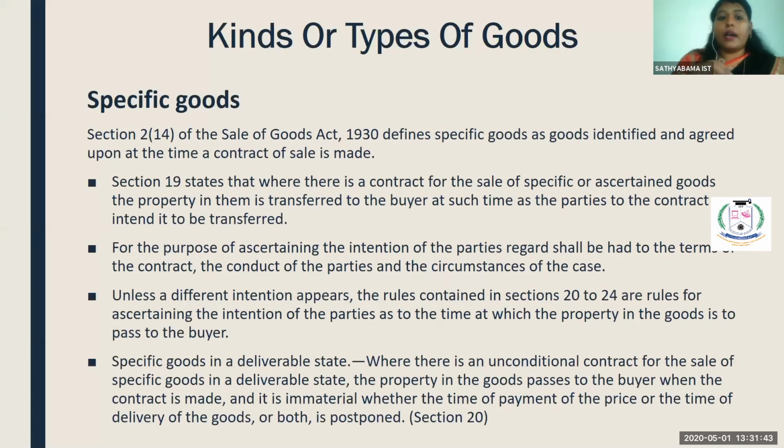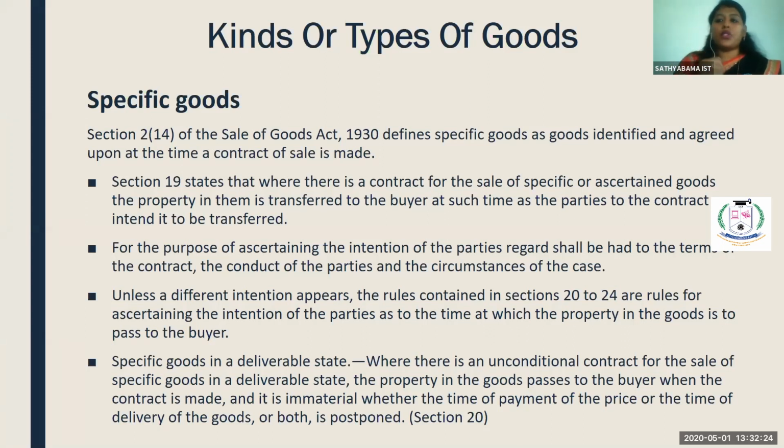Now let us move on to kinds of goods. There are three types of goods: specific goods, future goods, and contingent goods. These three are the important types of goods. Section 2(14) and section 19 of the Sale of Goods Act talk about specific goods. Specific goods is very simple: when the goods are identified and ready to deliver, they fall under the category of specific goods.